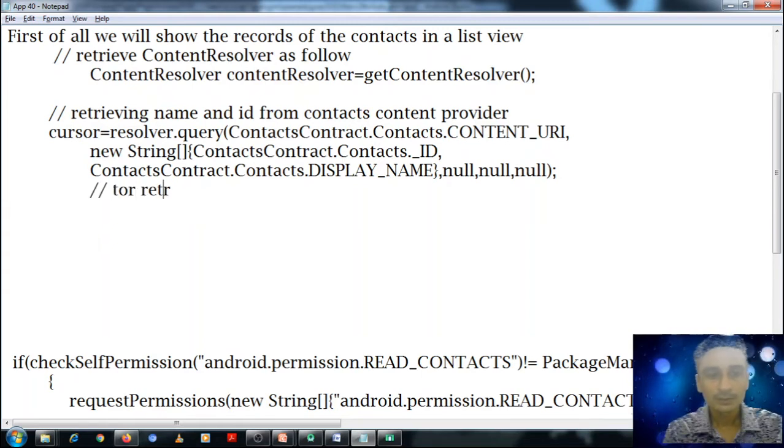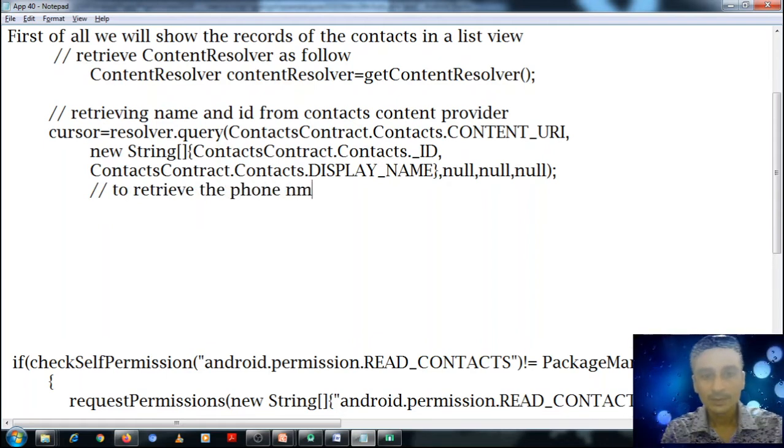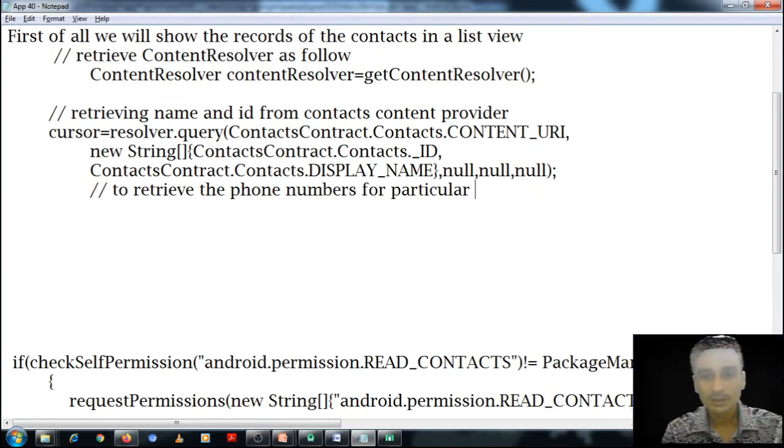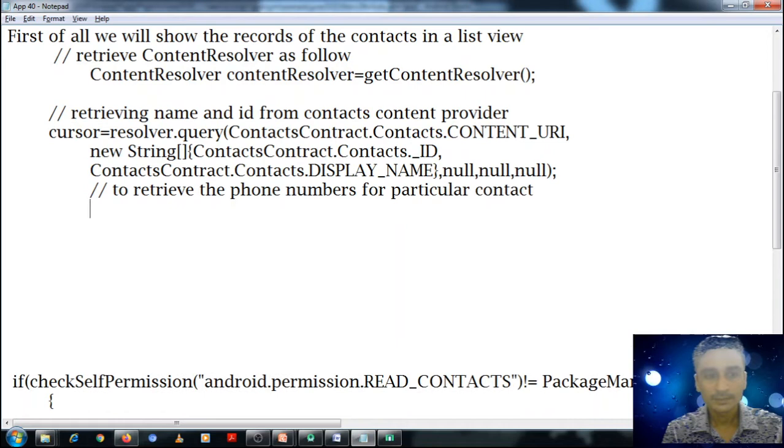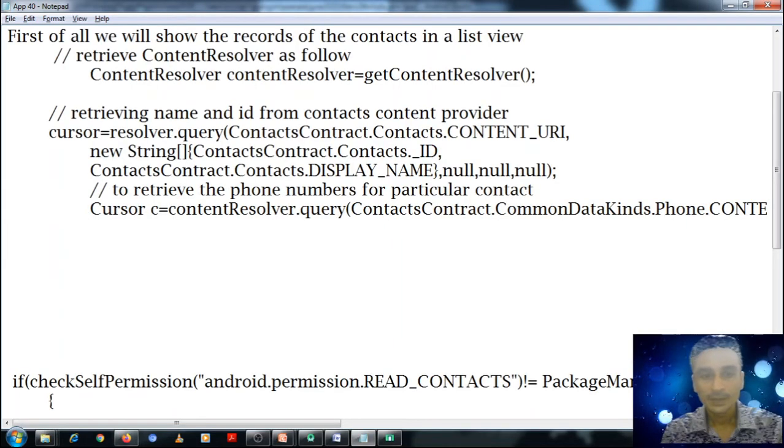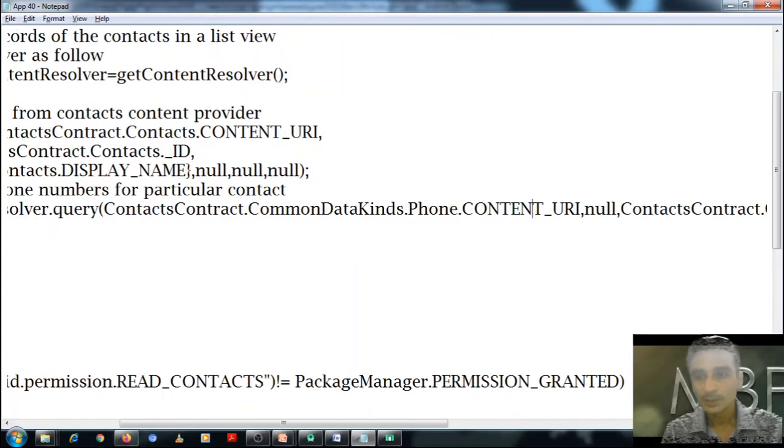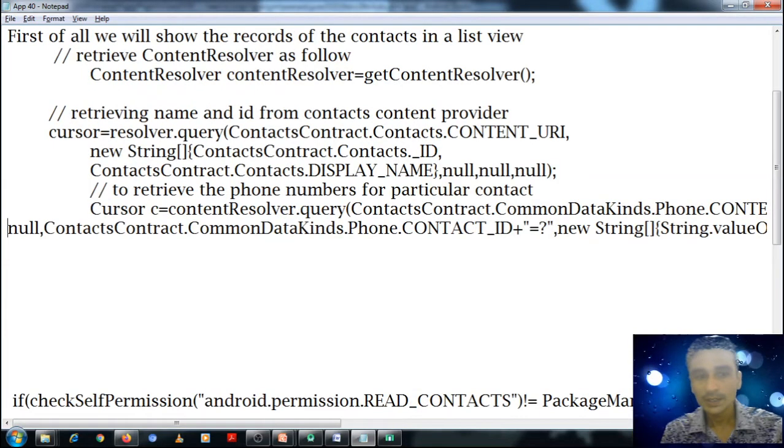To retrieve the phone numbers for particular contact. Okay, ContactsContract.CommonDataKinds.Phone.CONTENT_URI.